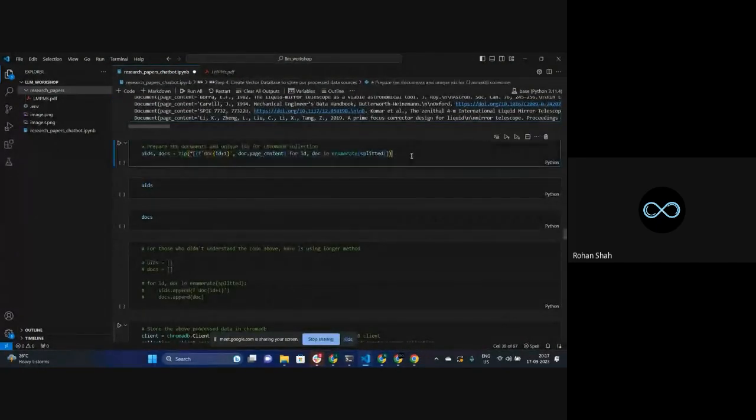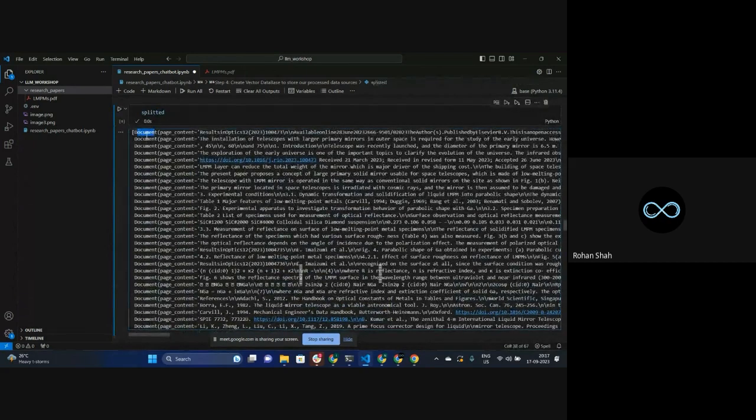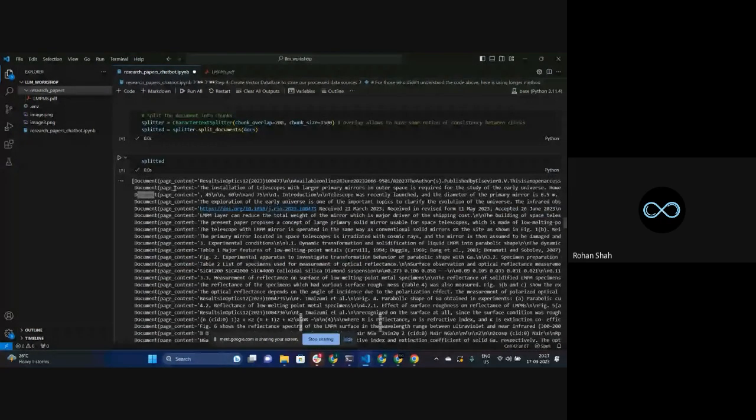This is a bit of an advanced way of doing that thing, but I can do it. I can explain it with the help of this particular for loop. So what I'm doing over here is creating two empty lists. One to store the ID with respect to the document that I'll be generating. So this is ID 1, this is document 1, this is document 2, this is document 3. Like that, I'll be generating my unique IDs. And in this docs list, I'll be having its respective page content.